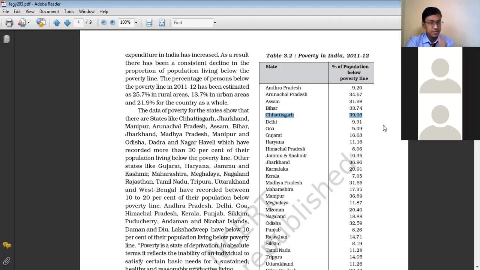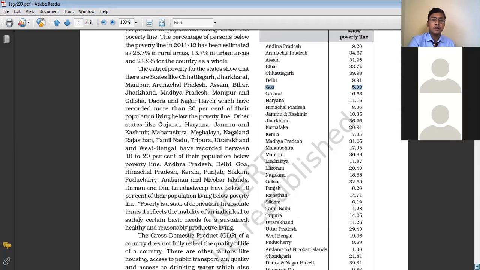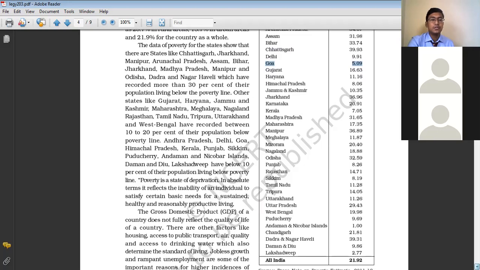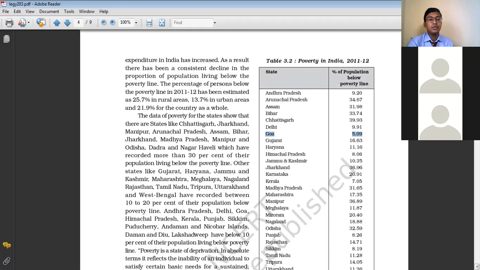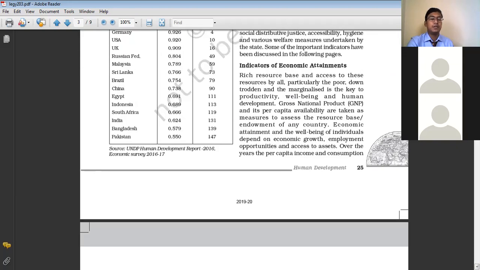And in terms of states, I am saying state wise, I'm not taking into consideration the union territories, it is Goa. Only 5% of the population of Goa are living below the poverty line. So this is about the indicators of economic development, which provide us information about the economic well-being of the people, which helps in determining the level of poverty and the level of human development of our nation.